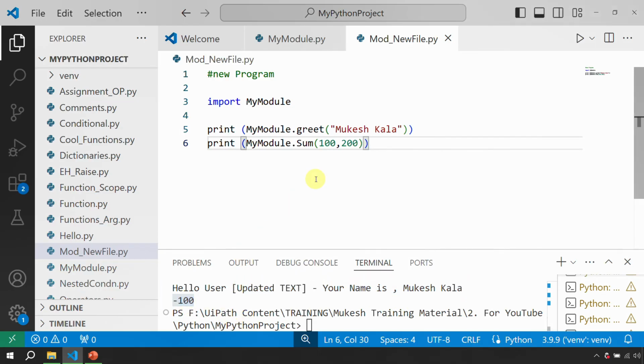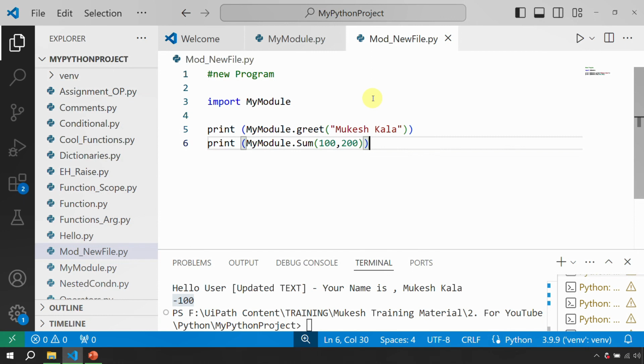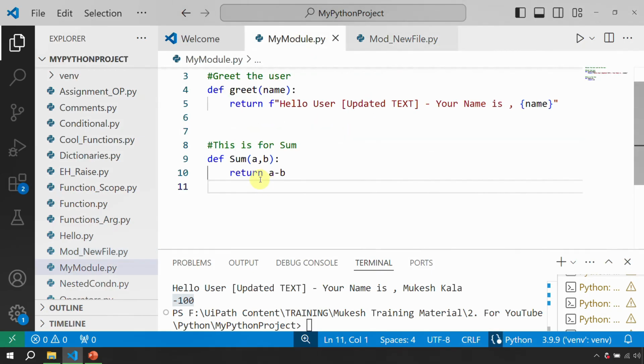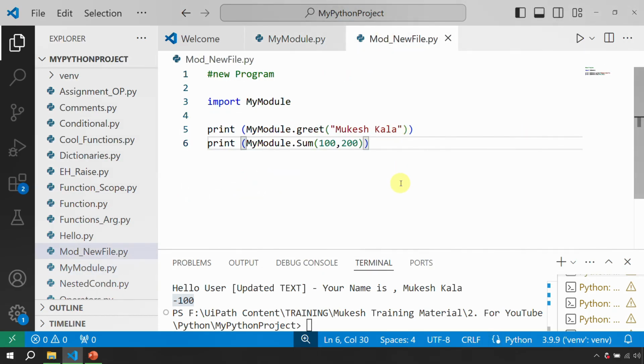Now for all the other 10 developers who are using these modules, the updated code is available directly to their program. If I had written this same program in the same file, and 10 developers had used that, all 10 developers would have to go and change it in all 10 files. So that is the benefit of using modules. Tomorrow, in case you want to add more definitions or more functions, you are free to add them. A separate team can maintain the module, and this can be a team of junior developers who are just utilizing the functions.